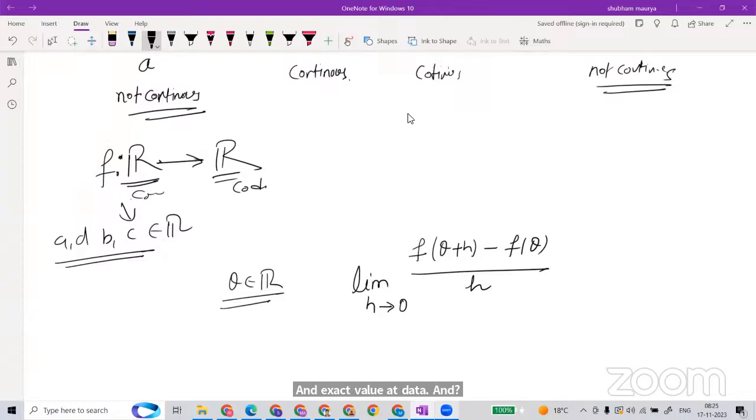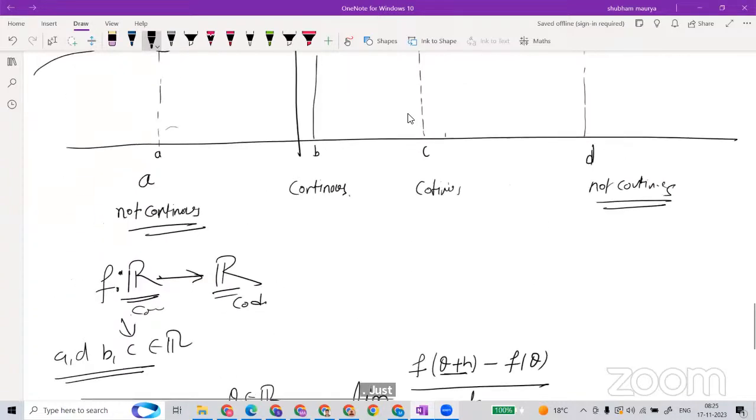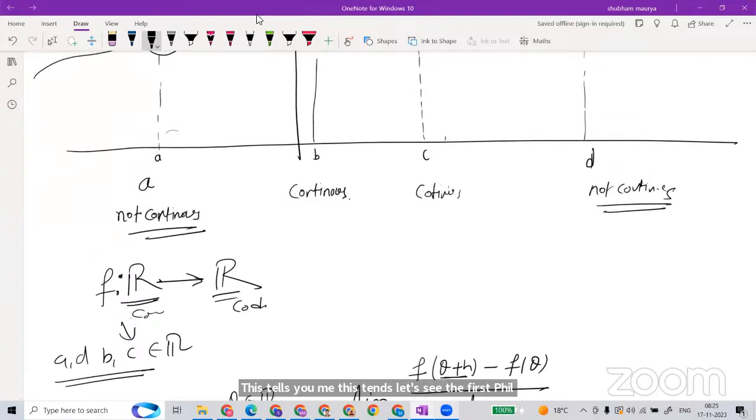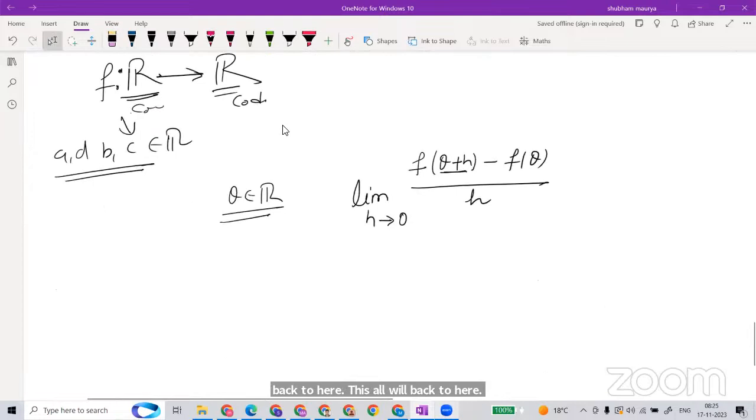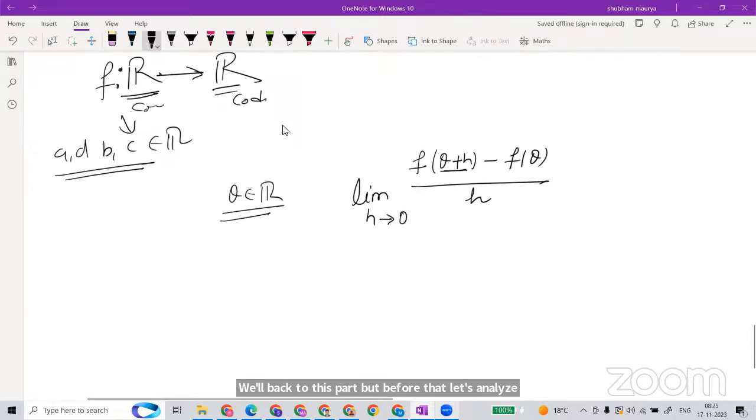So what is the meaning here? We'll come back to this part, but before that let's analyze this one first. If this limit exists, there is nothing more, it is exactly the limit definition.